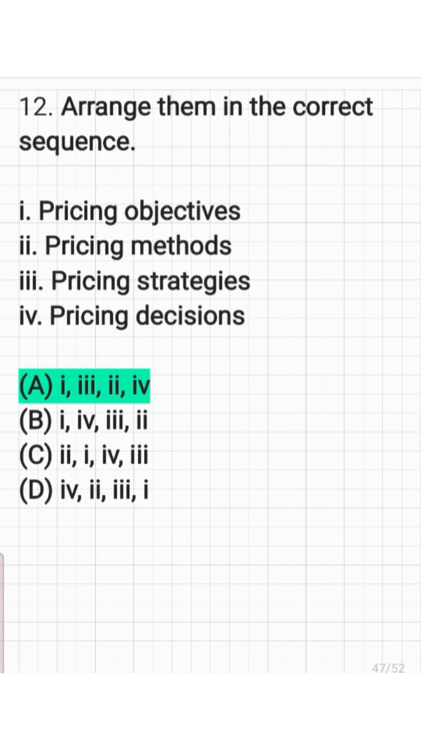And the next question, arrange them in the correct sequence: pricing objectives, pricing methods, pricing strategies, pricing decisions. So the first one is pricing objectives, the next one is pricing strategies, the third one is pricing methods, and the fourth one is pricing decisions.